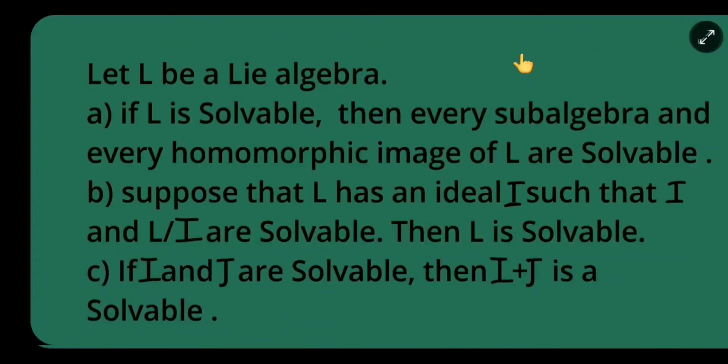So in today's lecture of Lie algebra, I will be doing Lemma 4.4, one of the exercise problems.